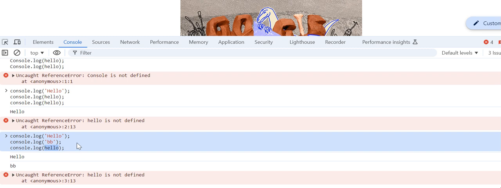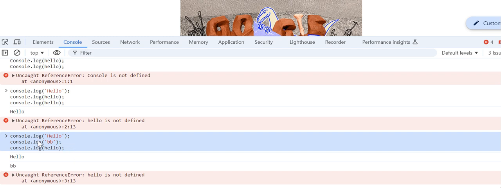But in Java, I think you have an idea, the whole program is compiled, and if you get an error at that time, we can generate that error, and no output will come. Then the bytecode is generated, and after that the JVM is used to execute the program. So in Java it is a different thing. Here you can understand that the first line and second line are executed, hello and bb, and then in the third line we have given hello, which means we have not specified a string. We have specified it as a keyword.